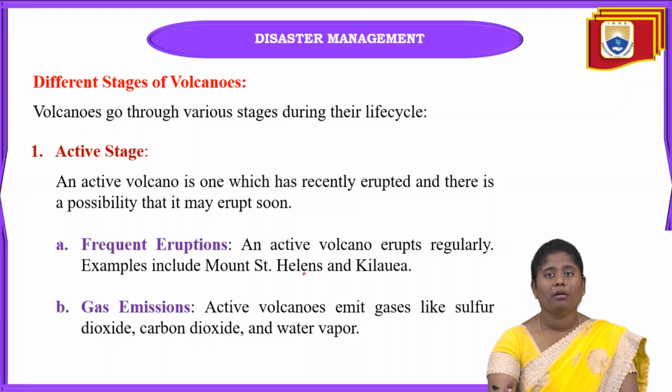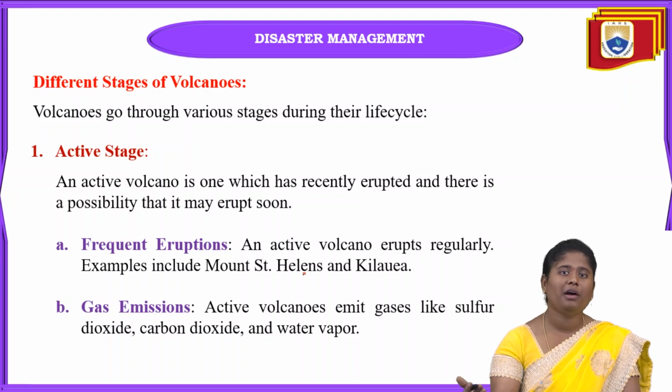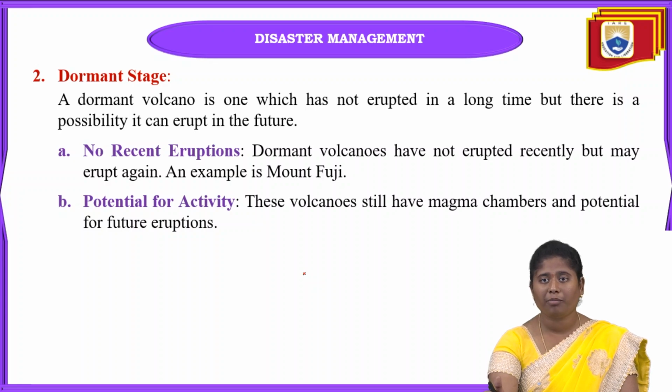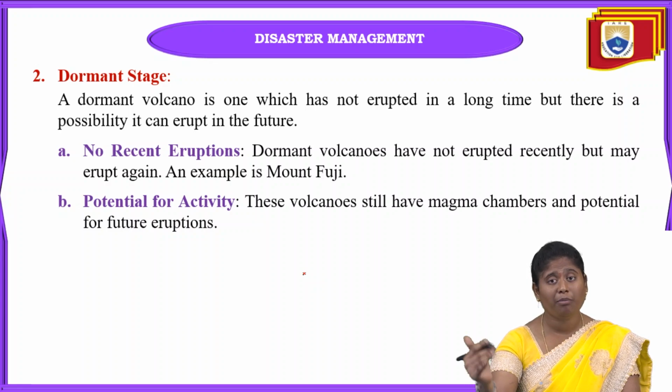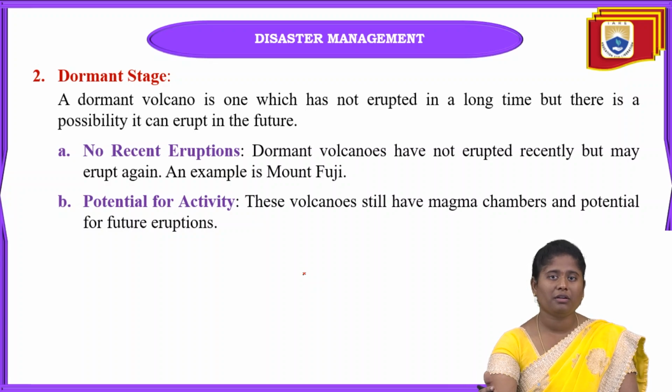Okay. And because of these volcanoes we have so many negative effects, and so many positive effects are also there. I will explain that in the next classes. Okay. And the next one is the dormant stage. The dormant stage is nothing but it hasn't erupted for a long time, but it may erupt in the future. That is called the dormant stage.